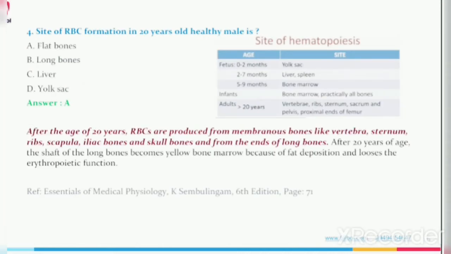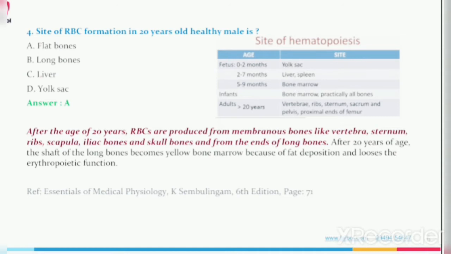Question number 4. Site of RBC formation in a 20-year-old healthy male is: option A, flat bones; option B, long bones; option C, liver; option D, yolk sac. The answer is option A, flat bones.